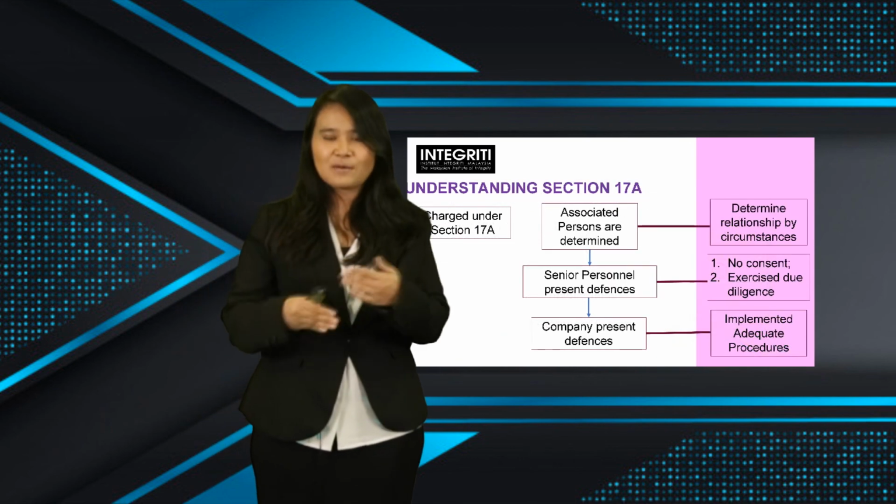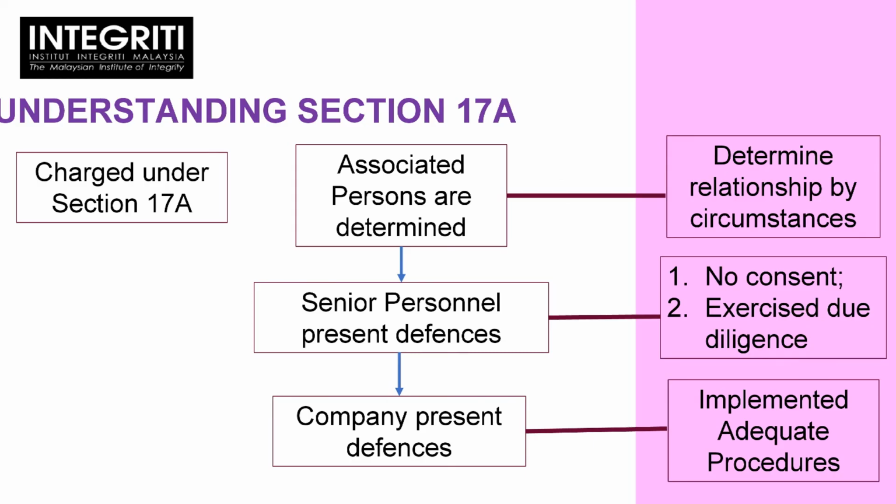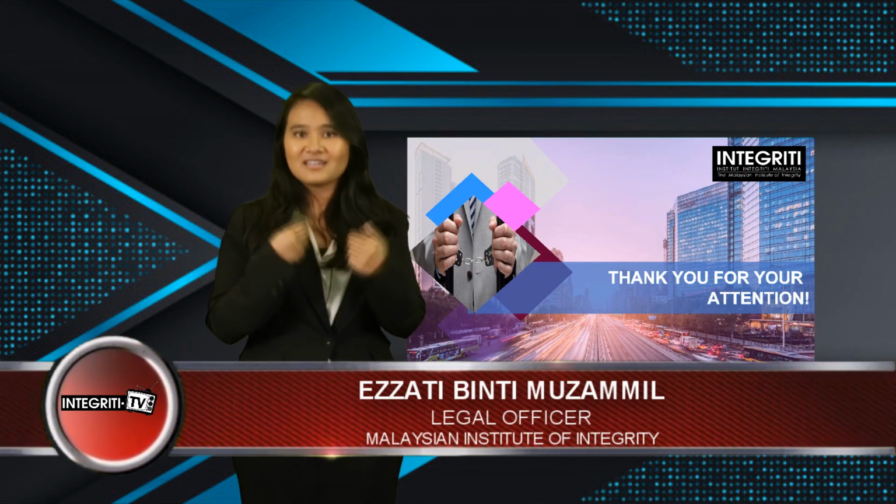So let's just get a recap of Section 17A. If you are charged under Section 17A, they will determine the associated persons. Who are these associated persons? It is determined by the circumstances of the relationship instead of the nature of the relationship. Then your senior personnel would have to present their defences. What are the defences available? That it was done without any consent and they have exercised due diligence to ensure that their associated persons would not do such a thing. And the company would also have to present their defences by implementing adequate procedures. That would be all for the explanation of corporate liability.